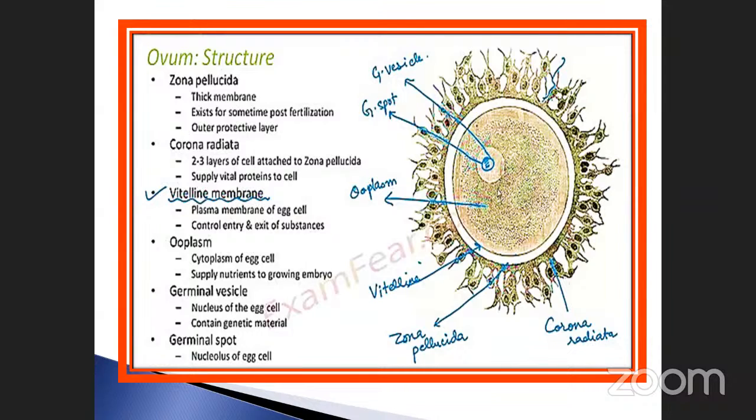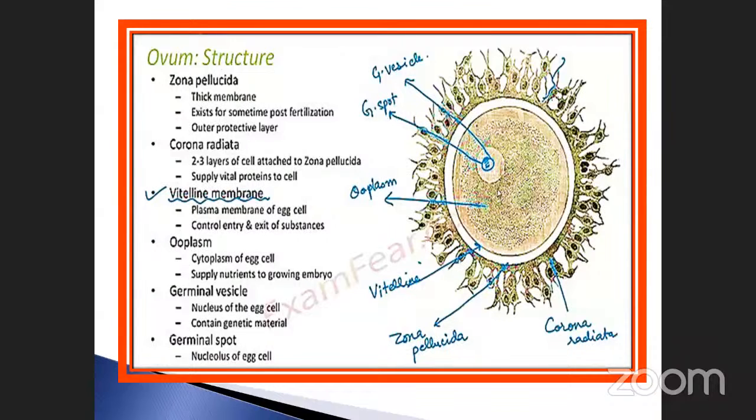Semi-permeable means selectively permeable. It will not allow all the components; only the content they need will move inside, with the presence of the vitelline membrane.